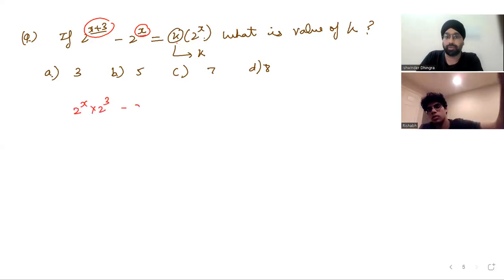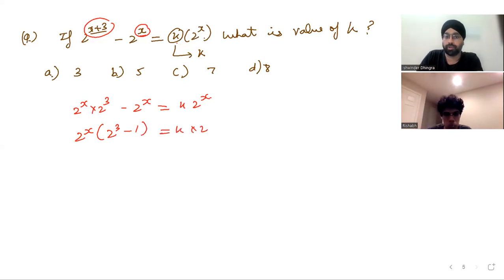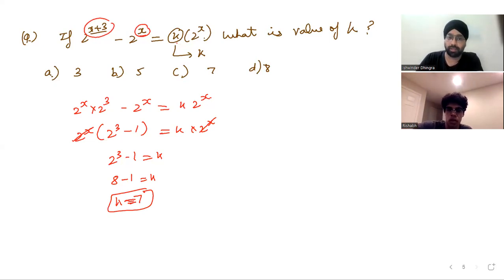You can say 2 raised to power x, k into 2 raised to power x. Then you can rearrange it just like this way. That would be k into 2 raised to power x. This and this will cancel out. So we have 2 raised to power 3, minus 1, k. That is 8 minus 1, which is k. Then k is equal to 7. Make sense?